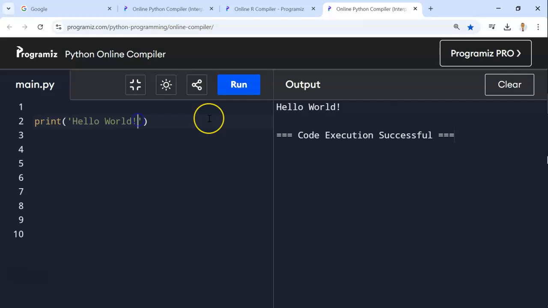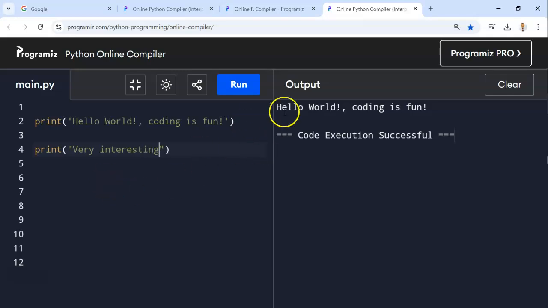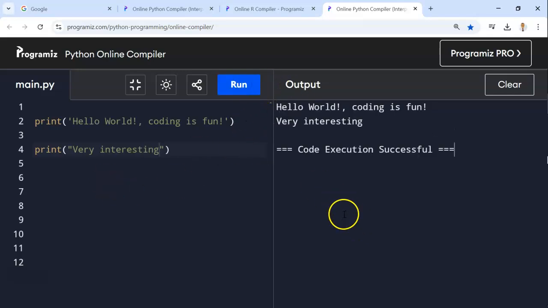I could also put a comma there and say coding is fun, for example. I click run, and it just writes that. I could also, on a new line, say print with the double quotes. Very interesting, when you put the double quotes, it closes the quotes for you, so you don't make a mistake. So for now, we know how to print text on the screen.